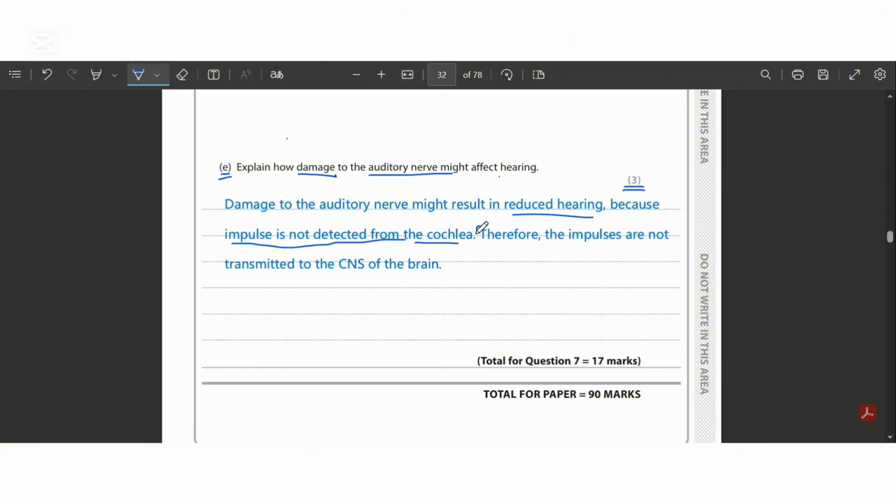Since it's a 3-marker question, the first mark is that damage to the auditory nerve might result in reduced hearing, which is the effect. And why? The reason is that impulses are not detected from the cochlea, and therefore the impulses are not transmitted to the CNS of the brain. This is the result. Here we have solved the question.